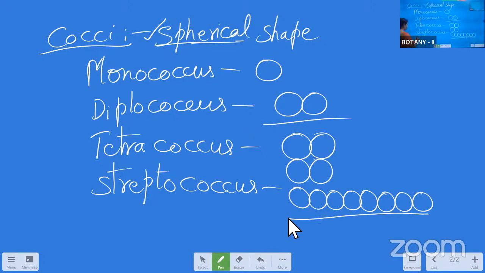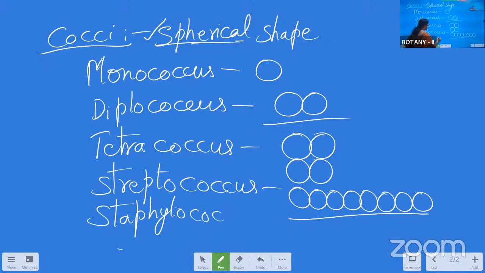Next one is the staphylococcus. Staphylococcus means when many cocci bacteria are attached in an irregular shape.